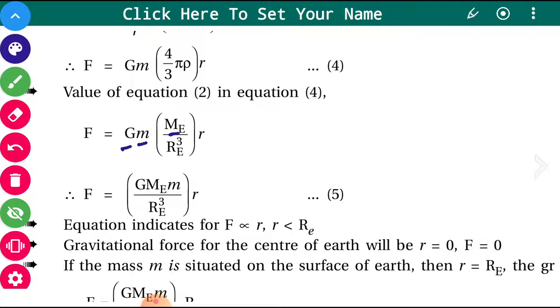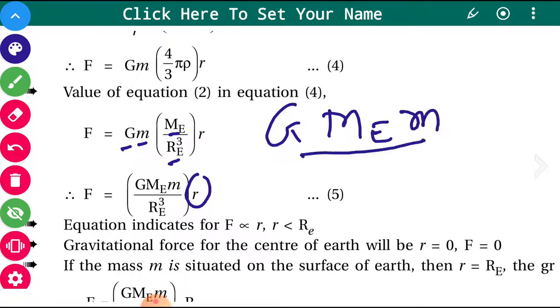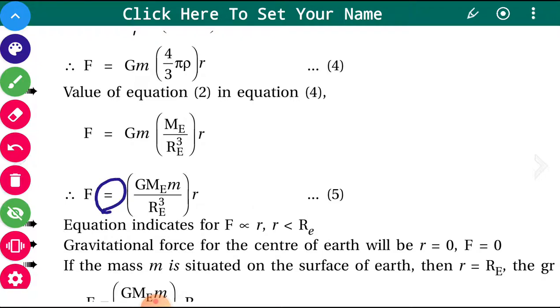And if you just rearrange it, then it becomes GMem upon Re cube multiplied by r. Now this equation indicates that for r, we got this force is equal to this value. So we can say force is directly proportional to distance r.